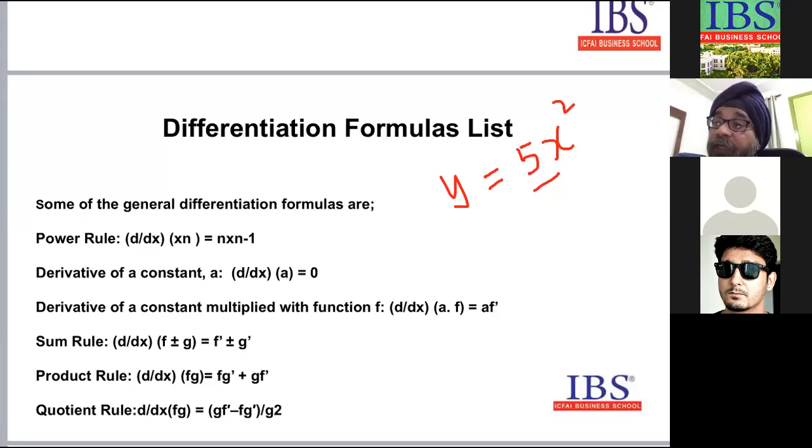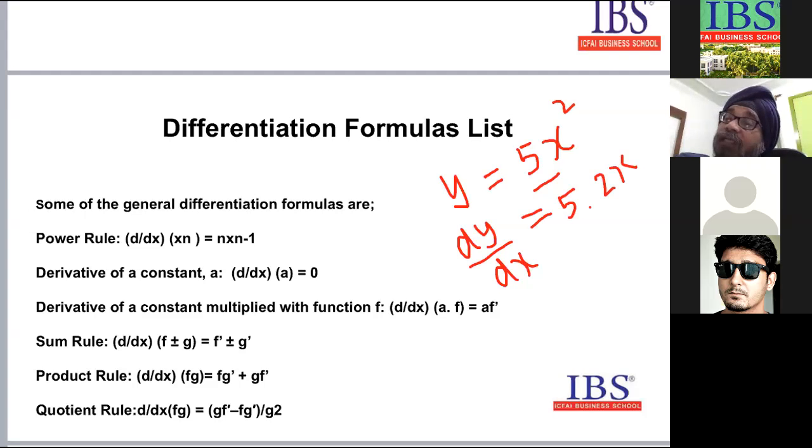Now when I have to find the differential of this, dy by dx of this, 5 will not be changed anywhere. 5 will remain as it is. There will be no change in 5. What is the differential of x square? I have just told you the formula. 10x? No, it will be 10x in the end. What is the differential of x square, dy by dx of x square? 2x. So 5 will be multiplied by the differential of x square, that is 2 into x. What is the answer I get? 10x.